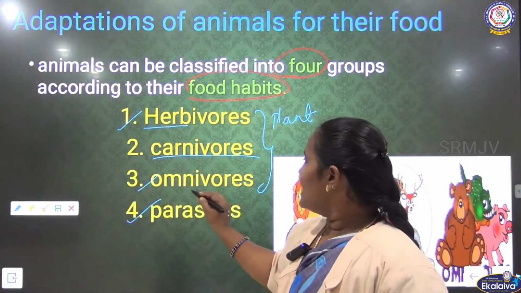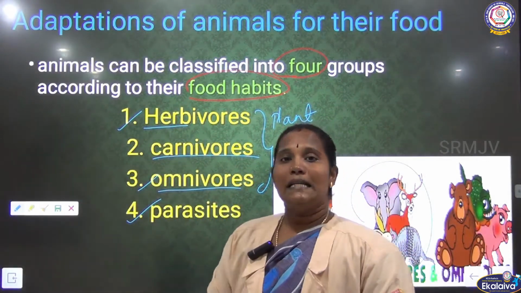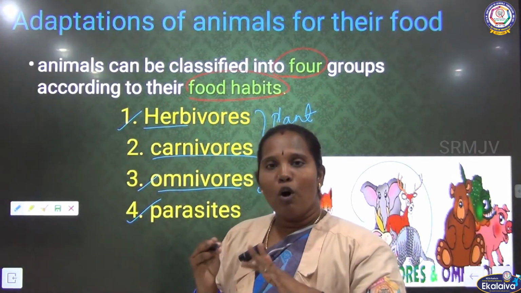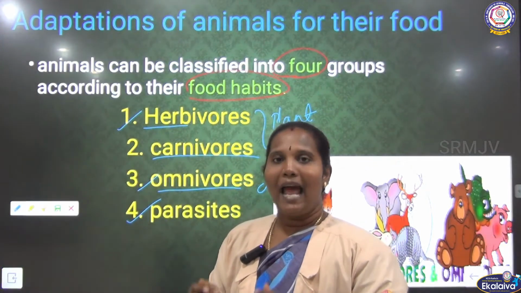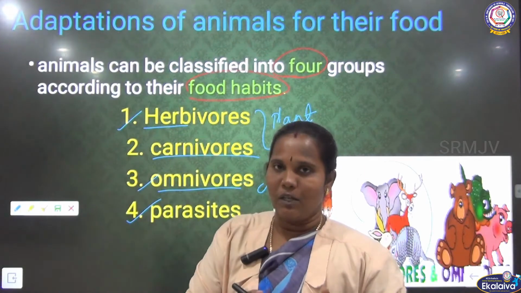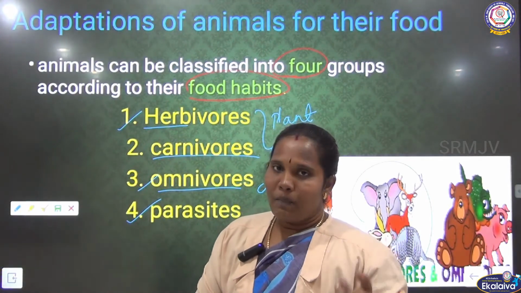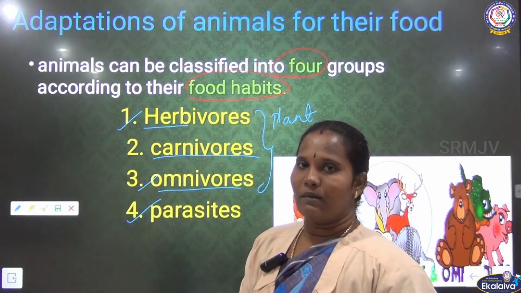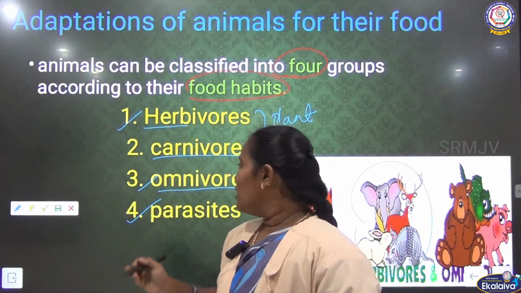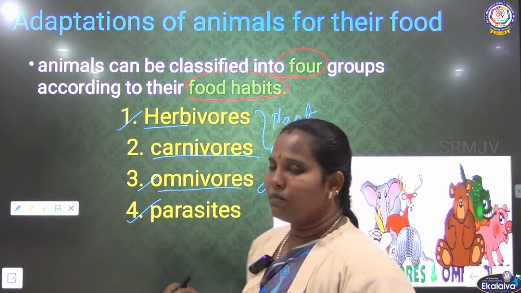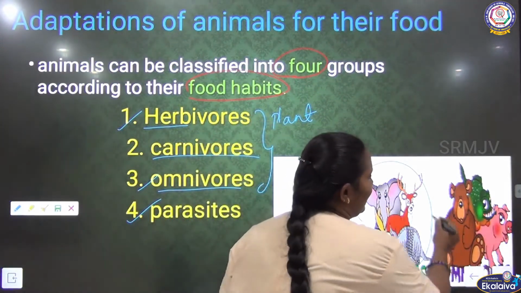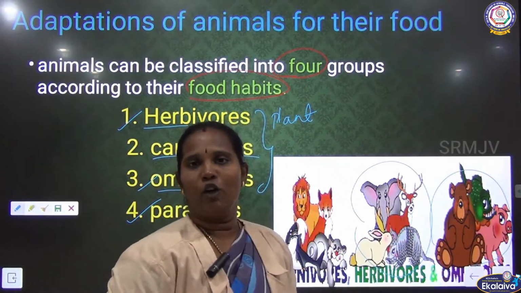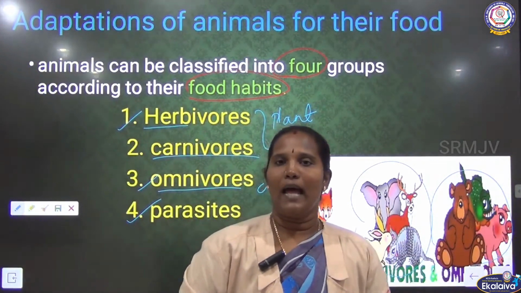Next, third one is the omnivores. Omnivores means some animals eat both plant products, plants as well as the flesh of other animals. So, they can eat both plants and animals. These animals are called omnivores. What is the example for the omnivores? We can say bear, crow, pig, dog. These animals are the example for omnivores.